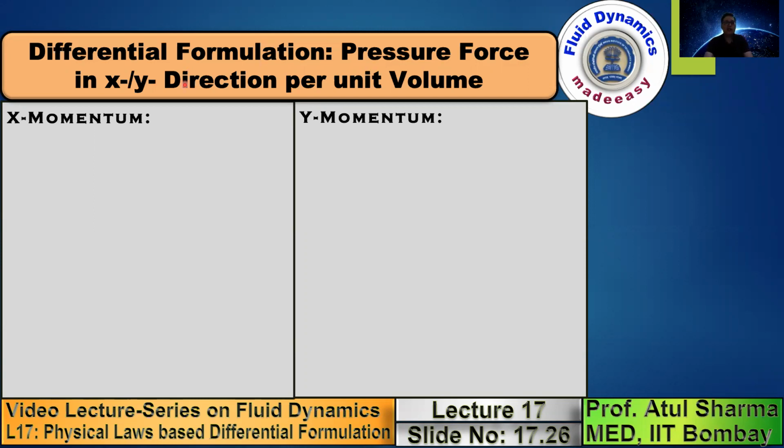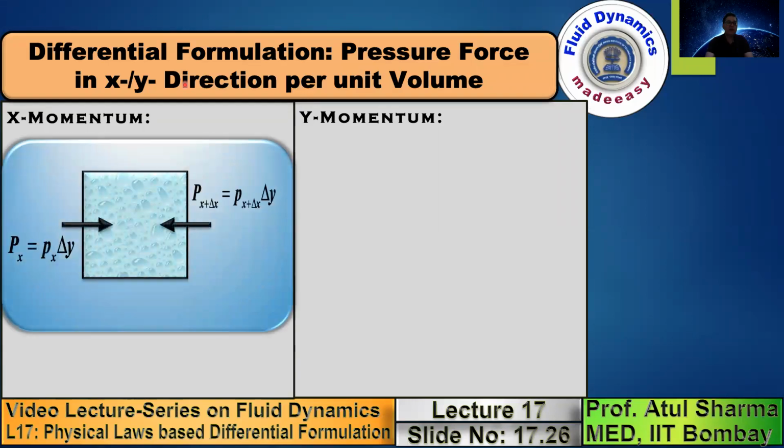So if you take a Cartesian control volume, on all the four faces it acts normal, but for x momentum, I will show you the pressure forces only along the x direction. Pressure force acts normal and it is always compressive, so it is shown inward. So if you want to calculate net pressure force acting in the positive x direction, this will be given by pressure, this pressure minus this capital P is the pressure force, which is given by the product of pressure which is acting on a surface x.